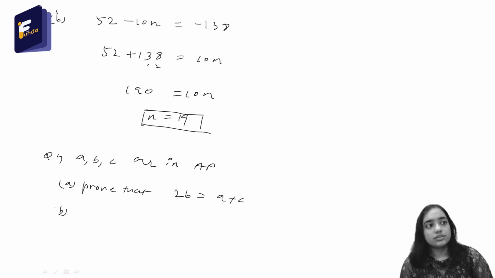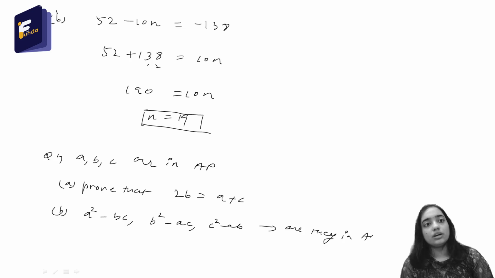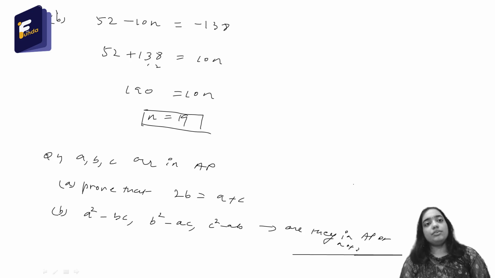The next question is: A square minus BC, B square minus AC, comma, C square minus AB. Are they in AP or not? Okay, you have to tell me this. So you may pause the video and think about the solution.